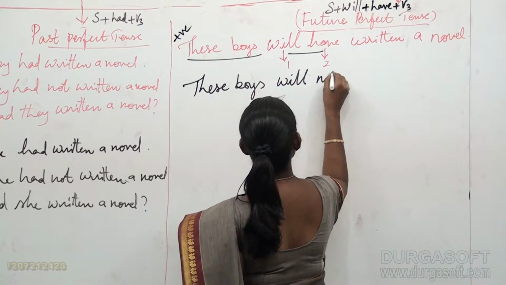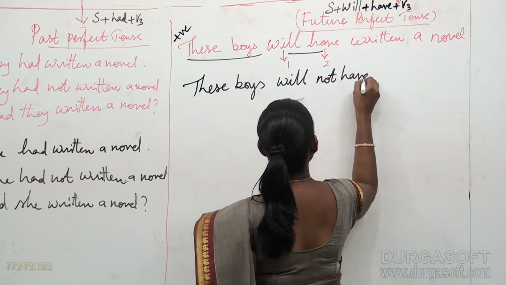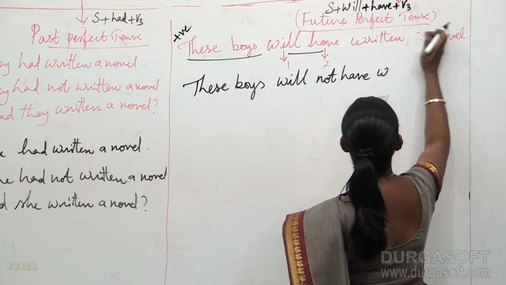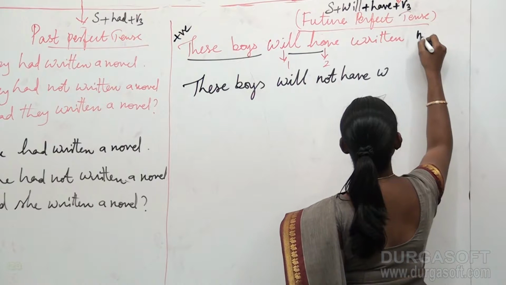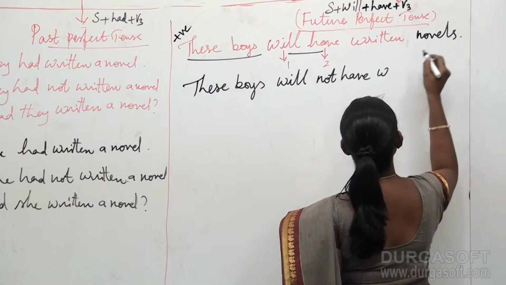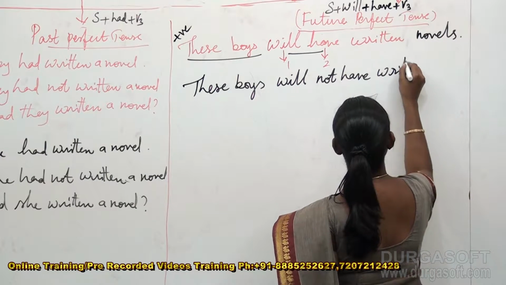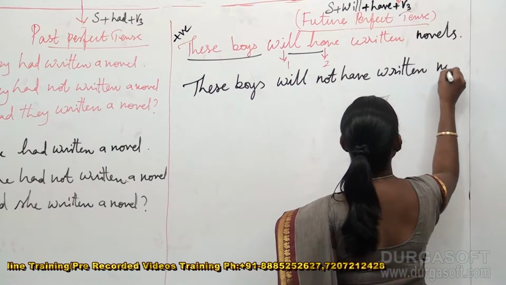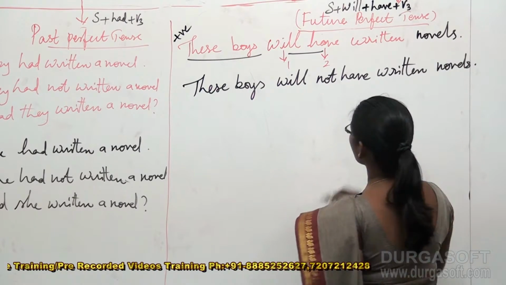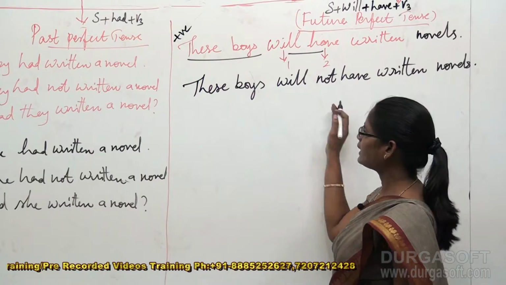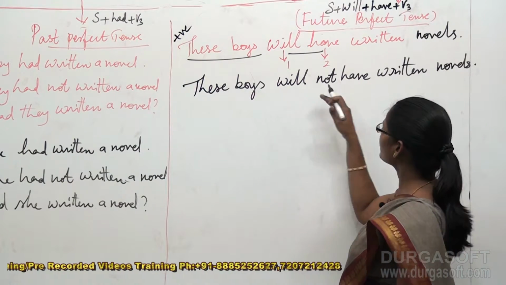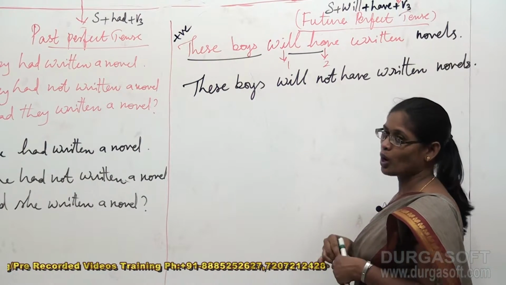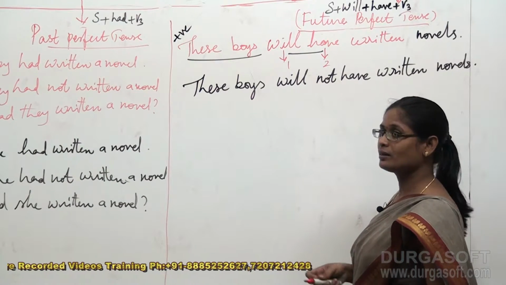Now it becomes these boys will not have written novels. My example is this. These boys will not have written novels. Now, is it correct?